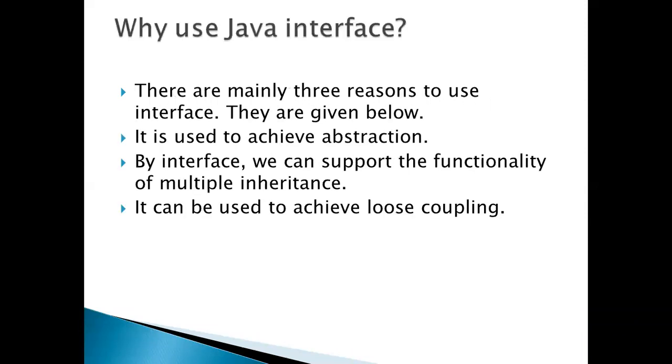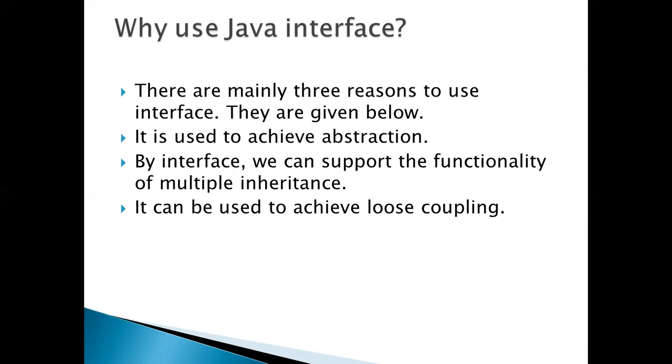So why use a Java interface? There are some reasons. First thing is to achieve abstraction. Abstraction, as you well know in the OOPS concept, is very important. By interface you can support the functionality of multiple inheritance, which is not possible directly in Java. It can be used to achieve loose coupling. This terminology we well know. It means you can use this interface anywhere, not only for a particular thing.